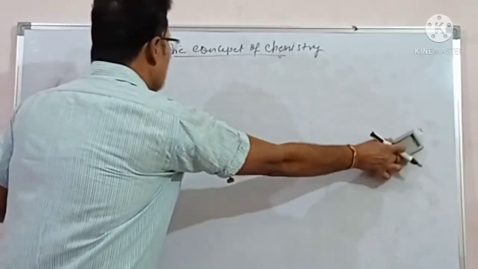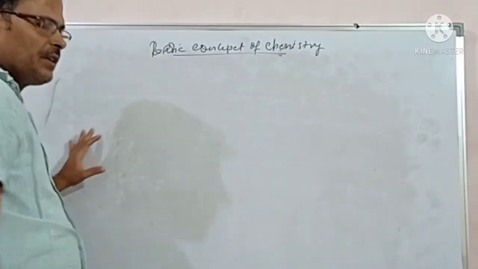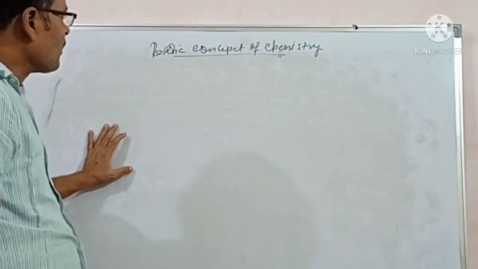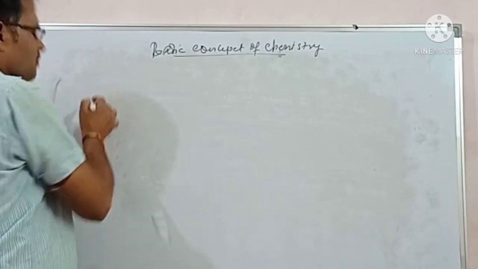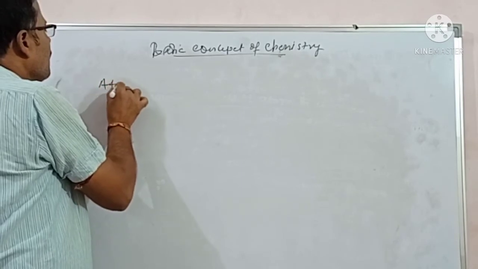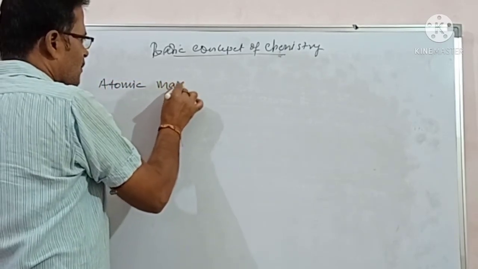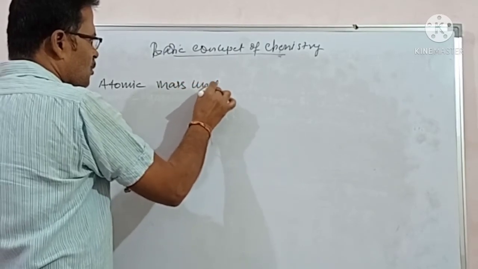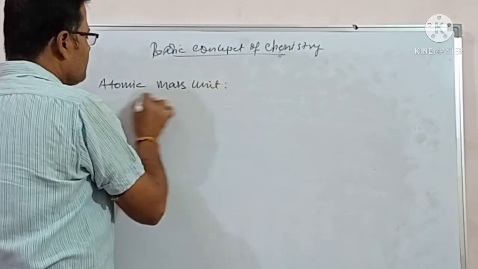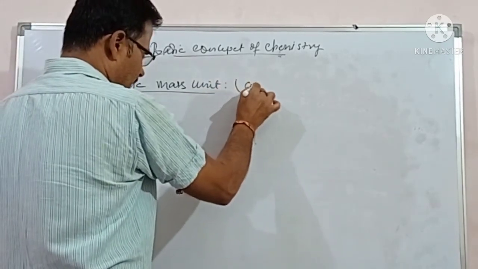Next, we discuss the atomic mass unit. It can be written as AMU.